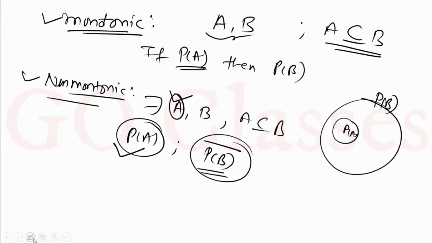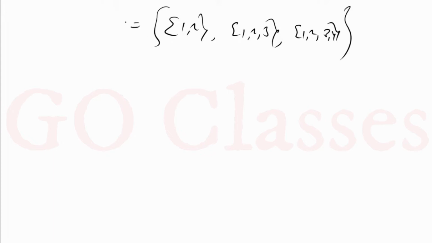Here we can take an example. Let's assume 1 comma 2, 1 comma 2 comma 3, and consider this set. This is your set A. In this set we have 3 elements.